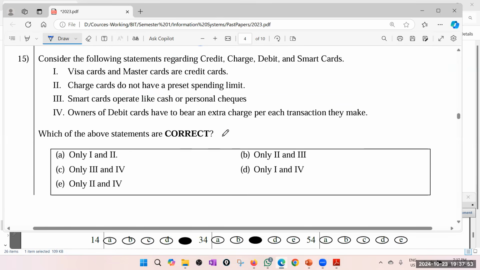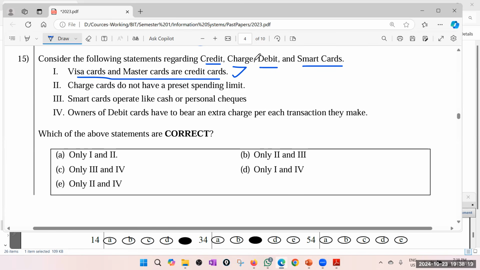Yes. 15. Consider the following statements regarding credit, charge, debit, and smart cards. Visa cards and MasterCards are credit cards. Of course, Visa cards and MasterCard, you have the debit cards also now, but mainly they are credit cards. Charge cards do not have a preset spending limit.